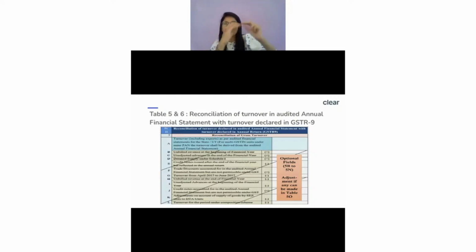So what you should ideally do to bring a match between these two is add that branch transfer value to the turnover as per the financial statement, so that both values actually match, right? Let's think, the total as per the financial statement was 1 lakh. Assume as per GST-9, the total value was 1,50,000, and the total branch transfers is 50,000. In your financial statement, you will add that 50,000 so that the value after adjustment matches with your GSTR-9, right? So in this example, the branch transfer, I will just add it over here.